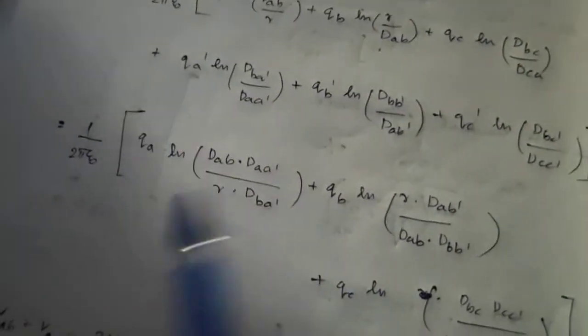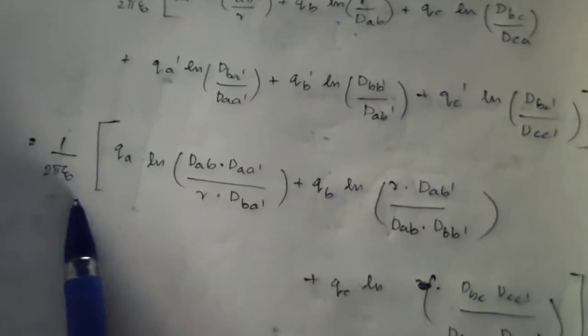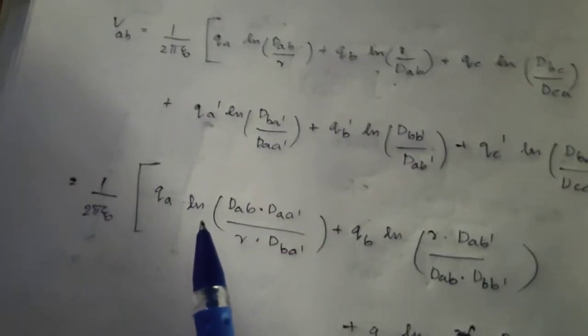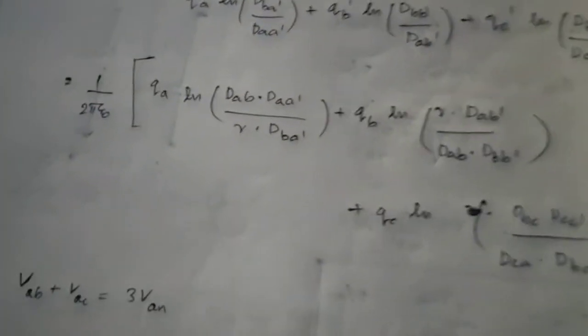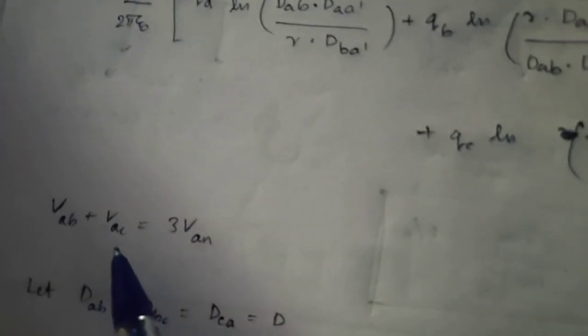By solving this we get 1 by 2 pi epsilon 0 like this. This is the formula for VAB. This is to find the per phase voltage. VAB plus VAC equal to 3VN, as we already know from vector addition.